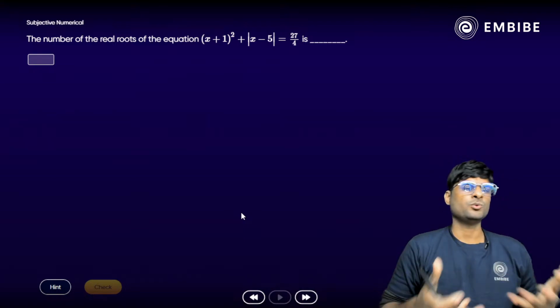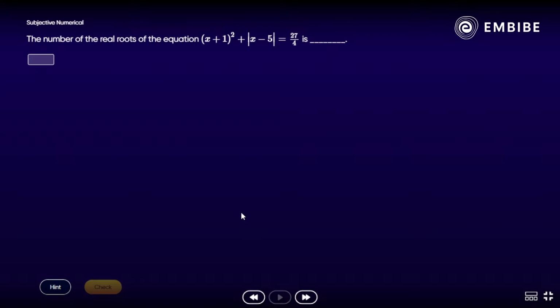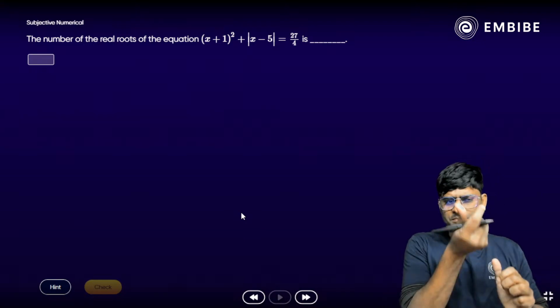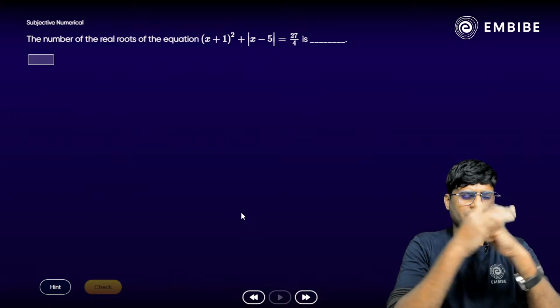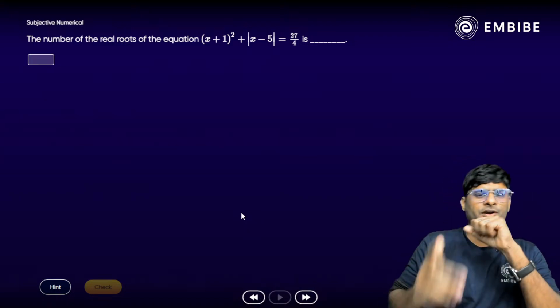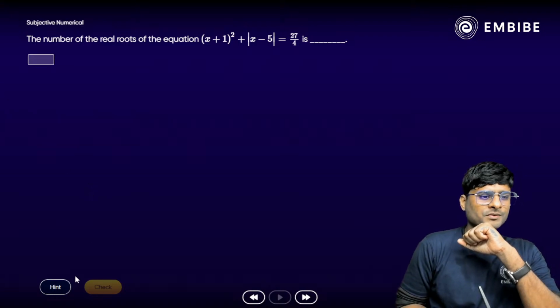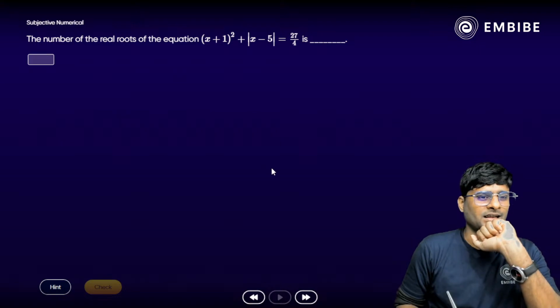Any idea? Anyone know that? How to solve? Yes, anyone? Take your time. Think about it. Okay, we have a modulus. Remember the way we curve. Yes, we have to use modulus here. Mod x minus 5. Any idea? Anyone know that? How do we solve? Yes, number of roots.